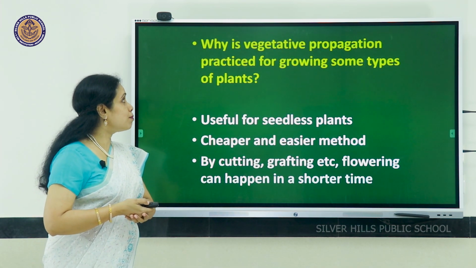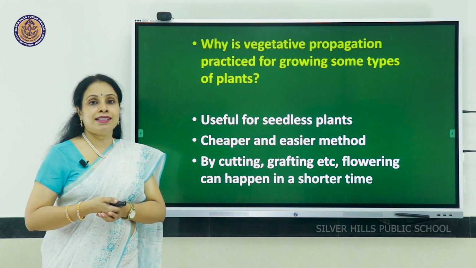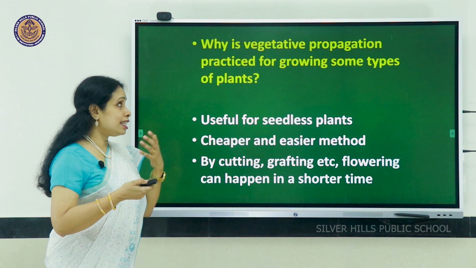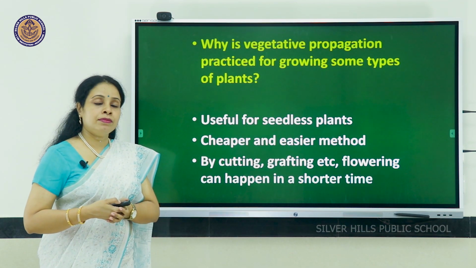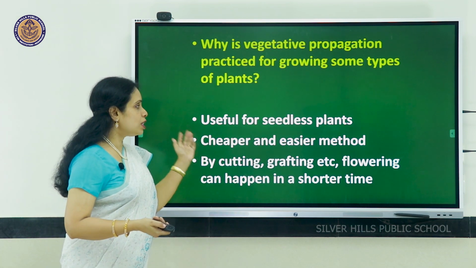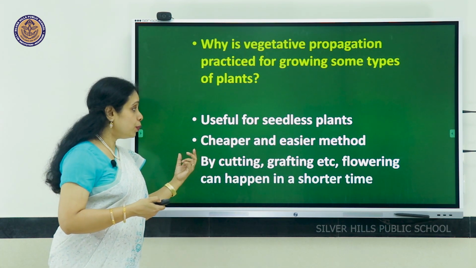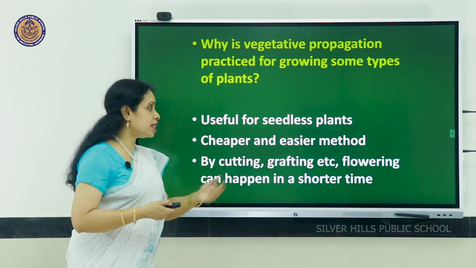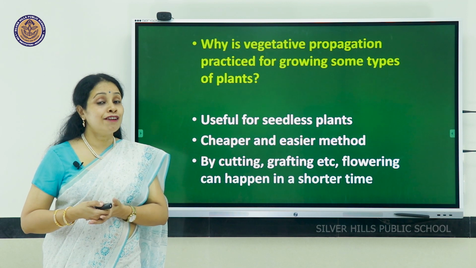Why is vegetative propagation practiced for growing some types of plants? See, it can easily be done in the case of seedless plants. It is a very simple, cheap and easy method. And if you're doing methods like cutting, grafting, etc., then flowering of the plants can happen faster.